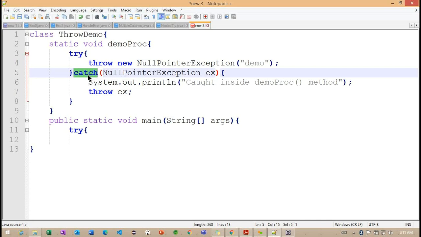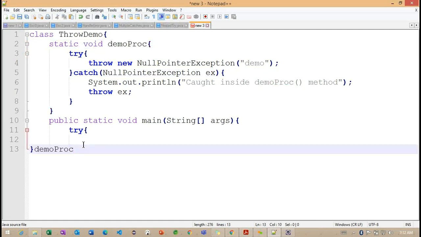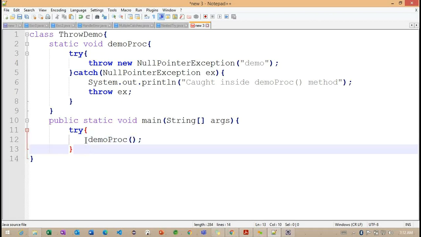Now first I will define this try catch syntax here. Later, I will comment it out to see what happens internally if I'm not defining it. Inside this try block, I'm trying to call this particular method.